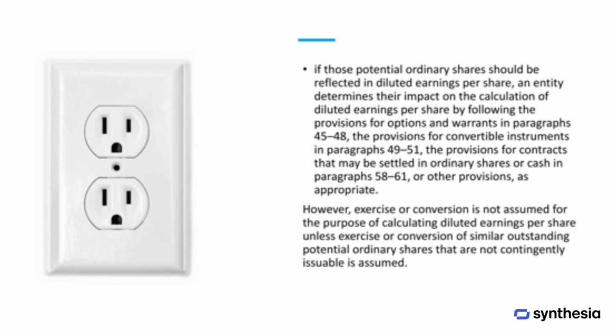If the potential ordinary shares are to be included in diluted earnings per share, the company determines their effect by applying the rules for options and warrants, convertible instruments, contracts settled in shares or cash, or other relevant provisions. However, the exercise or conversion of these shares is assumed only if similar outstanding potential ordinary shares that are not contingently issuable are also assumed to be exercised or converted.